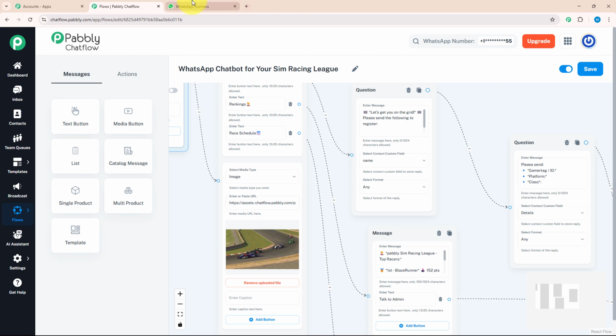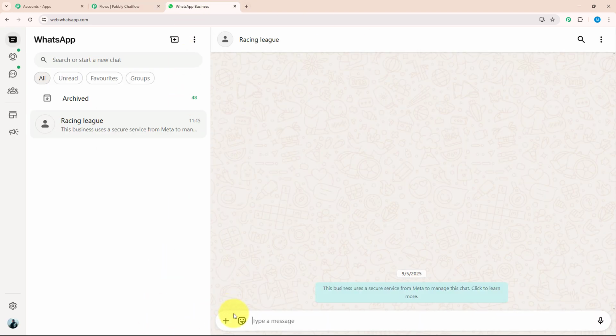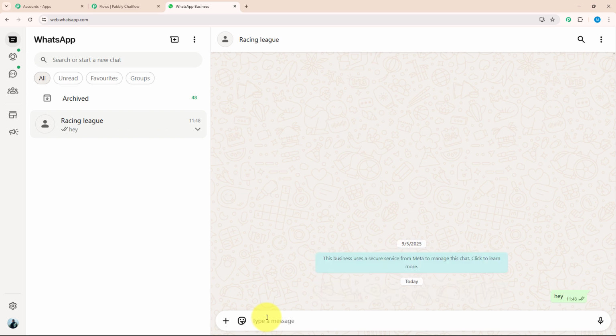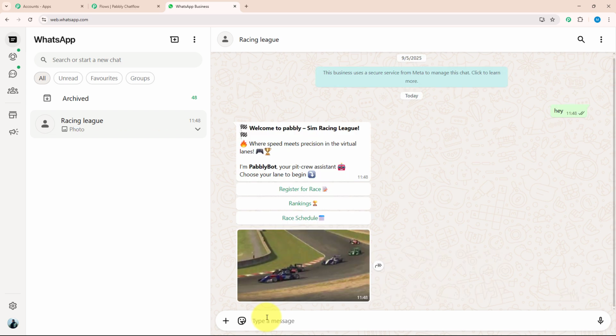For that, I need to open WhatsApp Web. And over here, I will type a key message, for example, hey. As you can see, I got a reply which welcomed me to Pabbly Sim Racing League. And with that, the Pabbly bot has given me 3 action buttons, out of which I can choose any of them. Also, they have given me a picture which made this chatbot much more attractive.